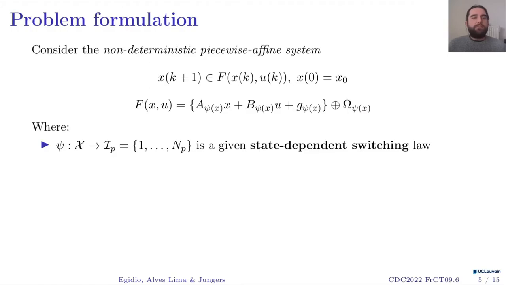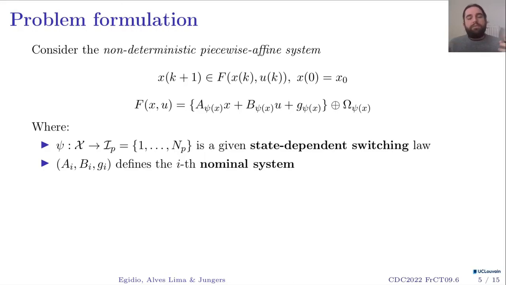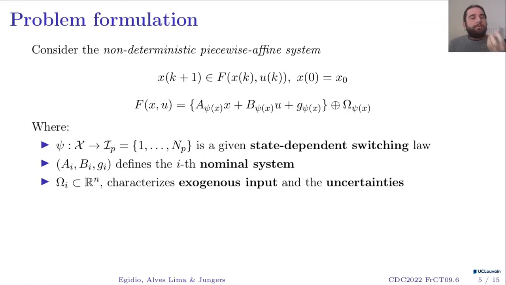So first, psi is going to be an index function which will associate to each state one of the parts in my piecewise-affine partition. So this can be seen as a state-dependent switching system. The matrices A_i, B_i, and G_i, we're going to define a nominal system, the ith nominal system, and I'm calling it nominal because it's excluding any noise, any possible non-determinism. And the non-determinism is actually captured by the set omega, which can characterize, for instance, an exogenous input, some uncertainties, or maybe this is a nonlinear system that was approximated by a piecewise-affine one, and then every error on this approximation is captured by this omega set.